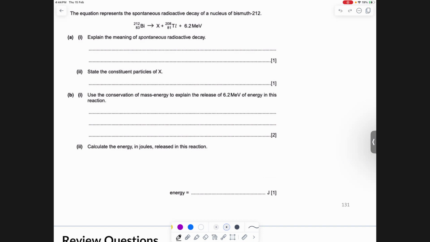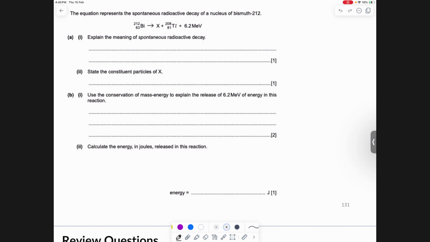Our spontaneity is the fact that it can't be enforced. When you can make it happen whenever you want. Spontaneous, it just takes place, right? So you can't influence its decay. There's no physical quantity or attribute that you can change, like a catalyst or anything, to make the process faster. It just doesn't happen. Okay, ওটা ওর মতনই সারা জীবন হতে থাকবে। The conditions of the universe could be very extreme or like the other extreme, মানে খুব cold হয়ে যেতে পারে, pressure change হয়ে যেতে পারে, decay doesn't change. Okay.